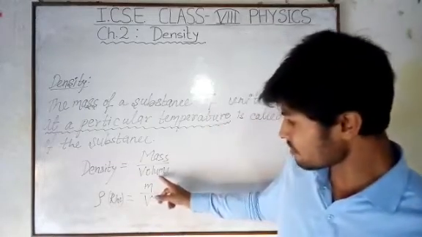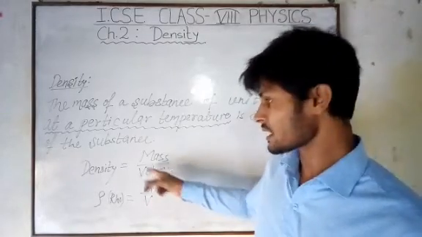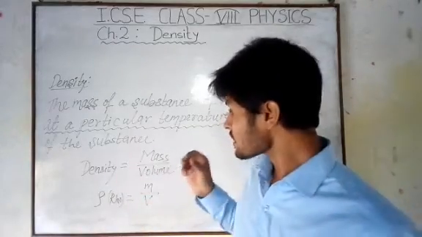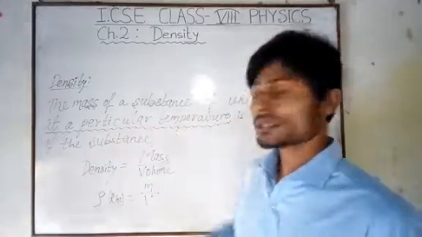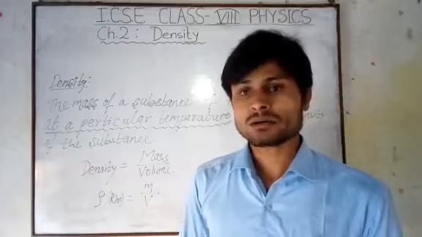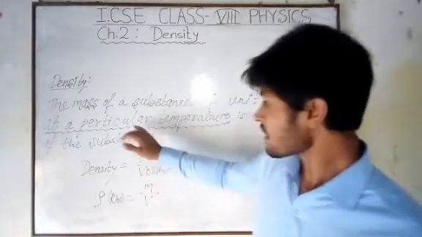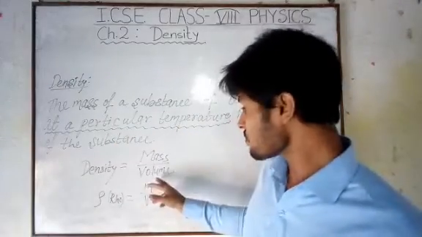We have the volume in the formula, so if the volume changes, then there will be a change in density. That's why we take the substance at a particular temperature, so that there is no change in its volume, and then we calculate its density. If the temperature varies, then its volume will also vary.